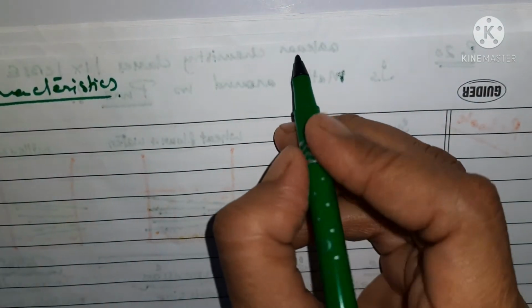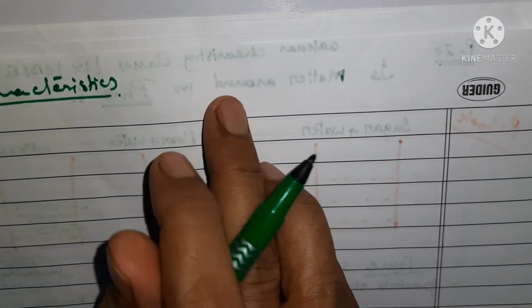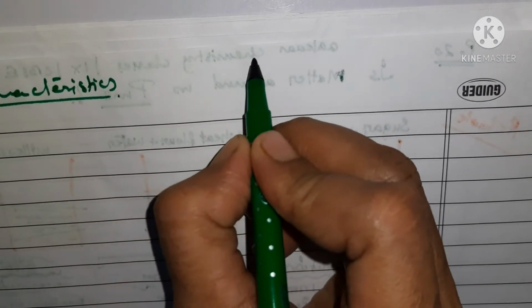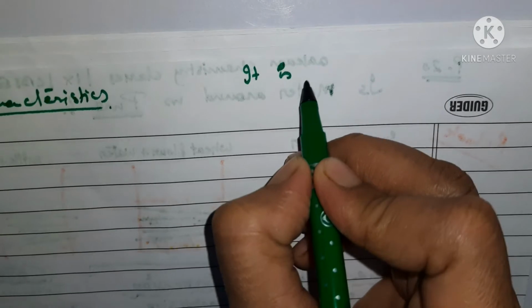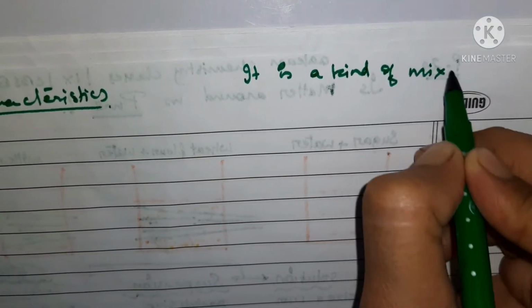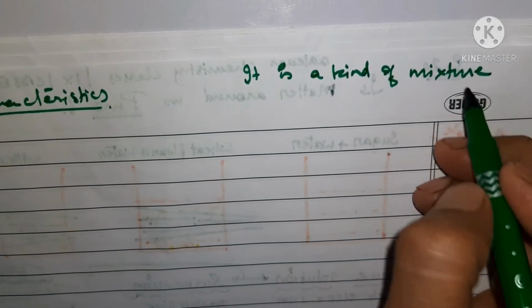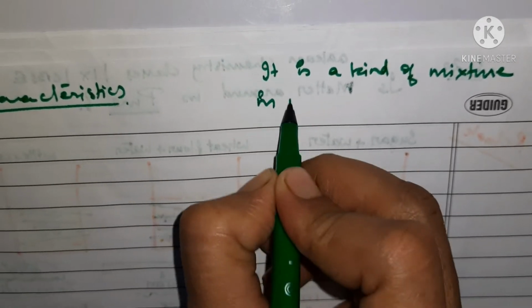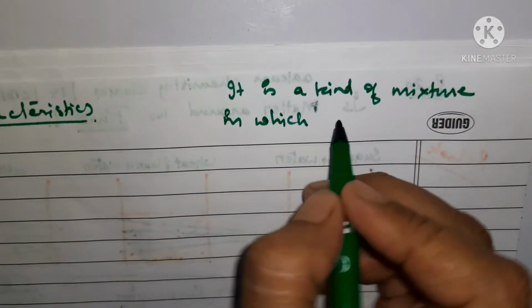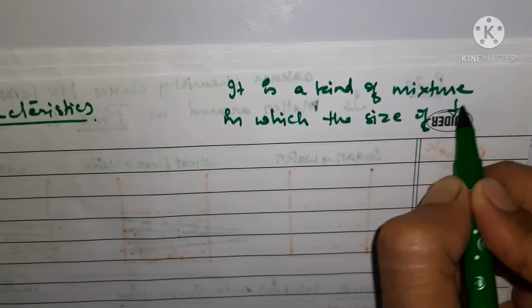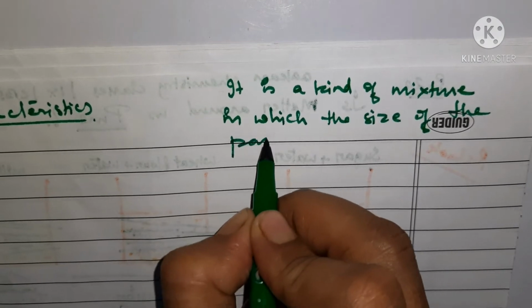In the definition, what will you write? The definition is that colloids are what? You can say it is a kind of mixture, or you can say solution also, because all the mixtures generally we take as solution. So it is a kind of mixture in which the size of the particles